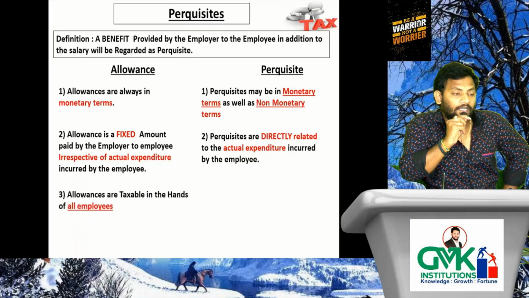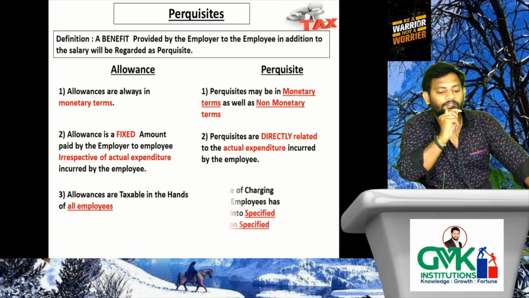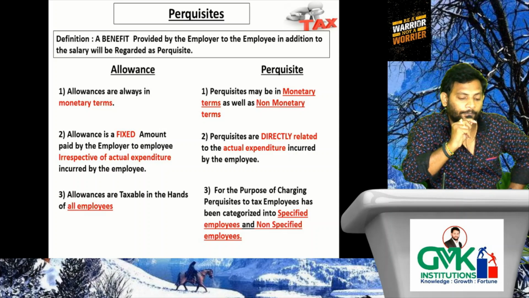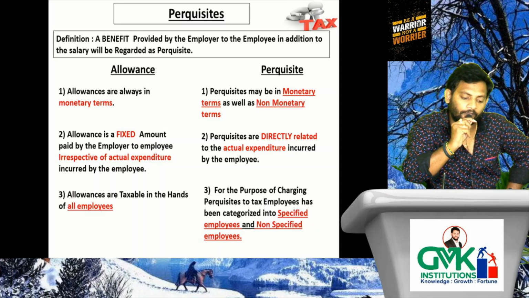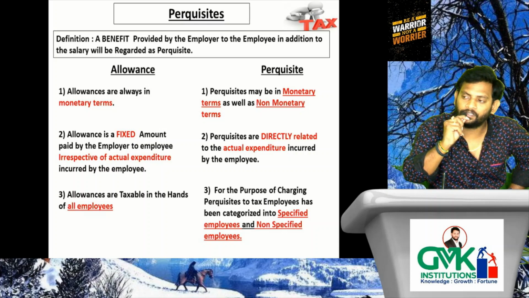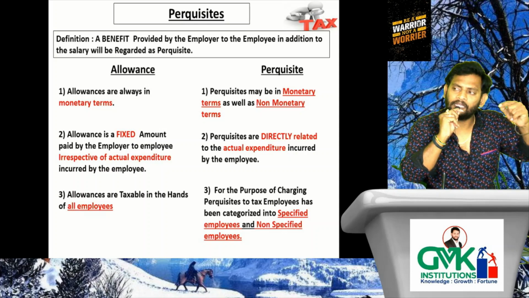So allowances are taxable in the hands of all employees. When it comes to perquisites, for the purpose of charging perquisites to tax, employees have been categorized into specified employees and non-specified employees. Tell me, did we verify any category of employees like specified and non-specified while deciding the chargeability under allowances?